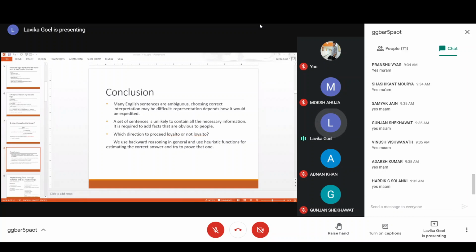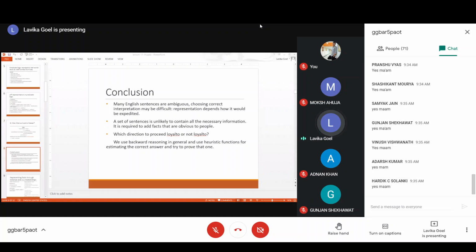But there is one other option also, that you can use a heuristic function to estimate which would be the answer, and then you try to prove that answer only. So if your heuristic function returns that loyal to would be the answer, then you try to prove loyal to is true by the substitution method. Otherwise, you try to prove not loyal to is true. So that is one other option which could also be used.